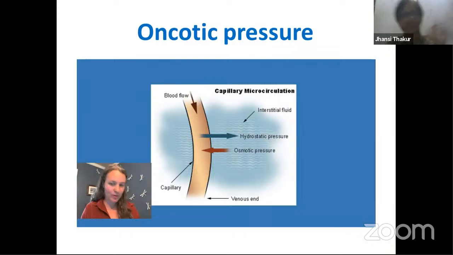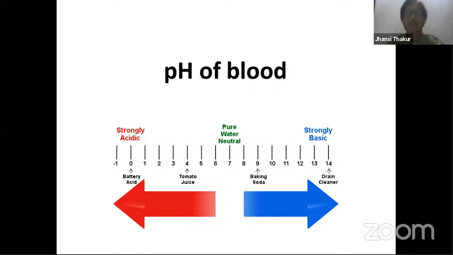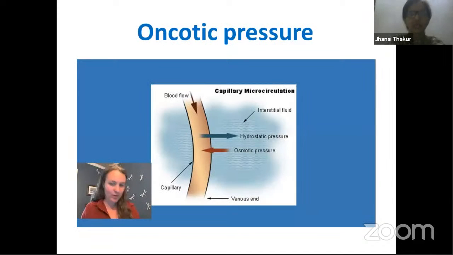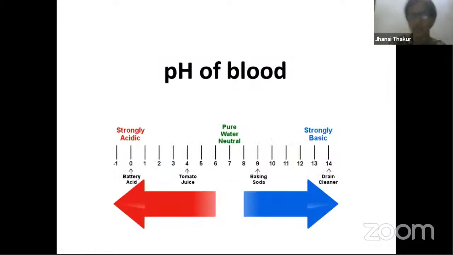Where it is helpful, we'll study when we come across the lymphatic system. So just look at this. Hydrostatic pressure will help the water to come out, whereas over here oncotic pressure helps the water molecules to come back into the blood vessels, because we have studied that plasma consists of 90 to 92% of water.